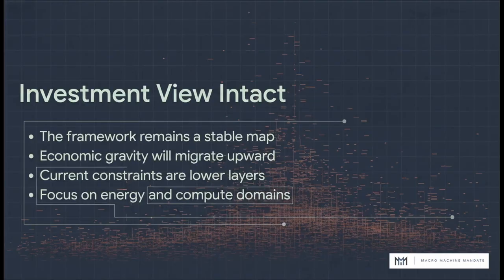Now, for institutional allocators, I want to be super clear. Freezing the framework's order does not mean freezing the investment analysis. The map is fixed, but the destination is definitely moving. Crucially, this refinement doesn't invalidate any prior MMM analysis. The stack was built to identify constraints, and economic gravity naturally migrates over time. As of right now, our core investment view is completely unchanged. The most significant constraints, and therefore the heaviest economic gravity, are still firmly concentrated in those foundational lower layers. We're talking power, compute infrastructure, and physical industrial throughput.